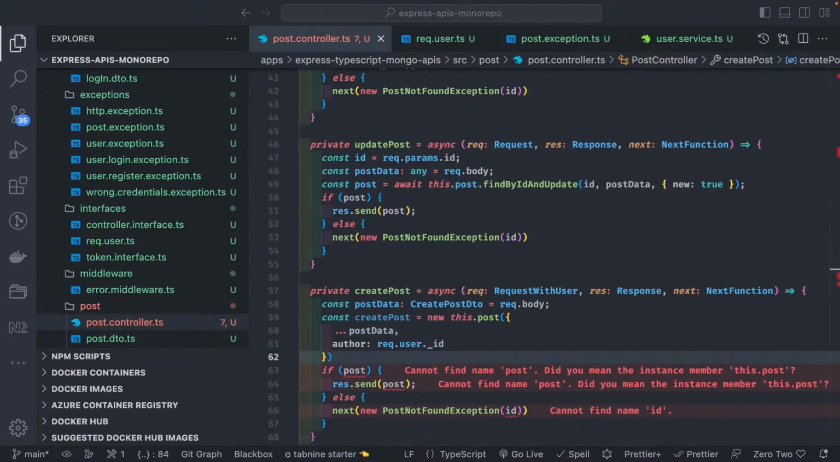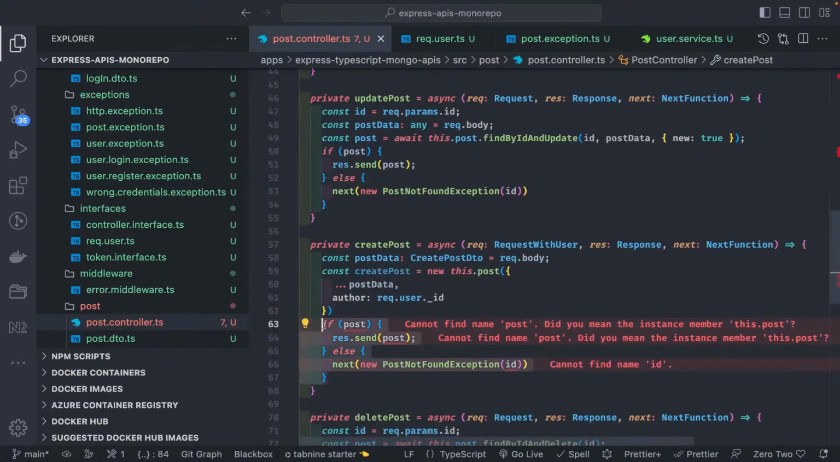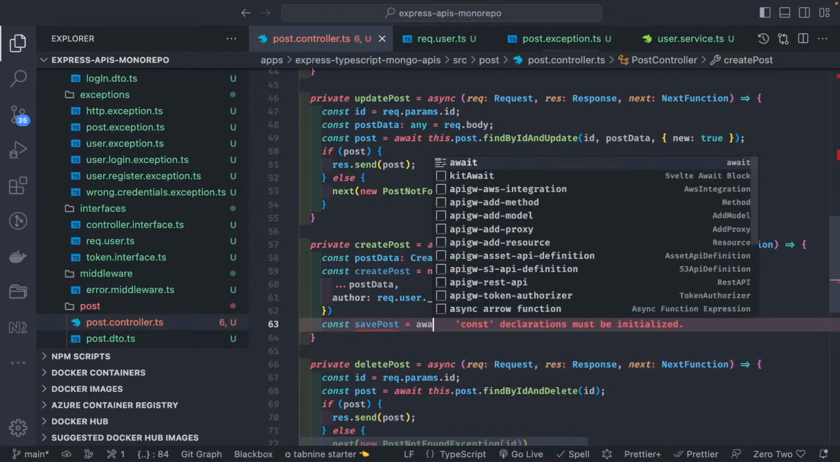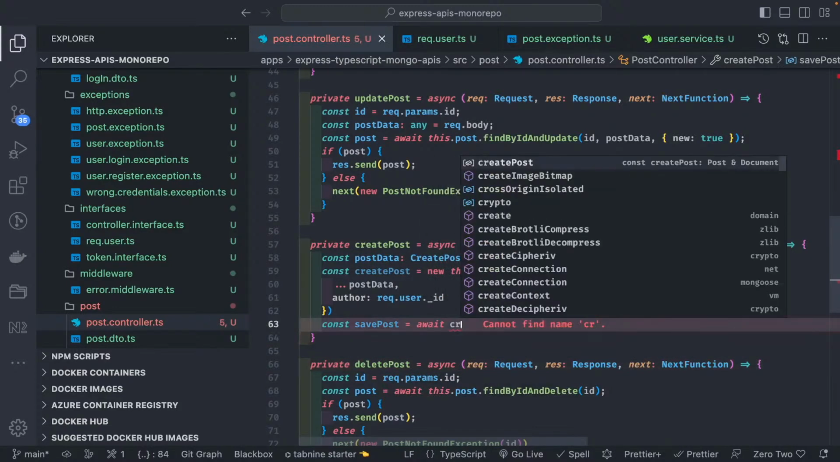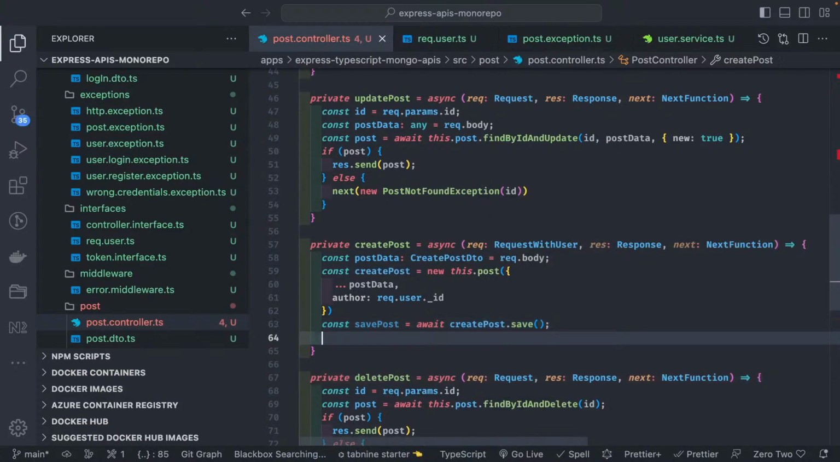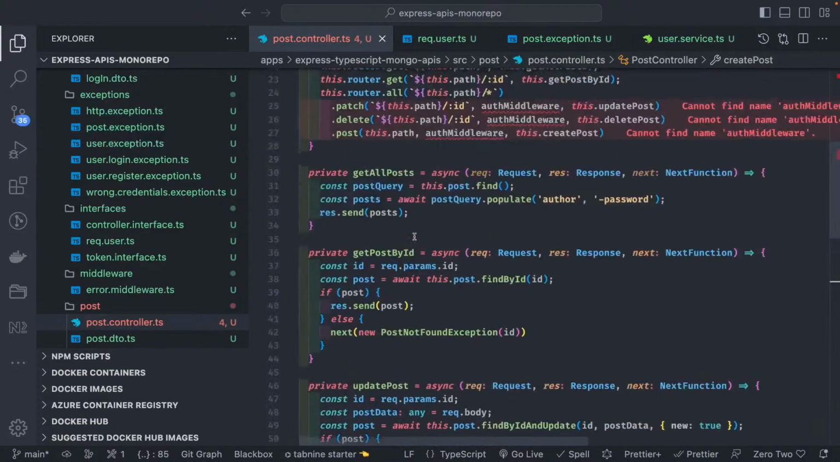So if we are able to create a post successfully, this is the created post, and then here I will say const saved post equal to await created post.save. This is how we create a record in MongoDB. And finally we also need to return something. We can populate some data, or response.send saved post. For now let's return it. So these are all the methods we have.